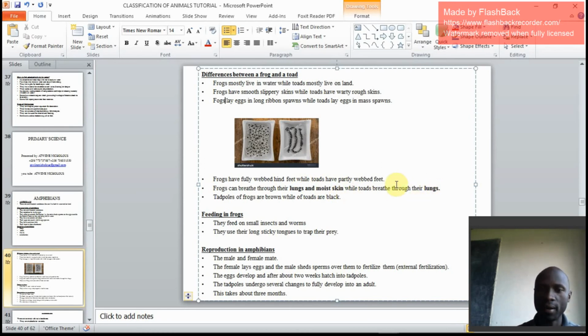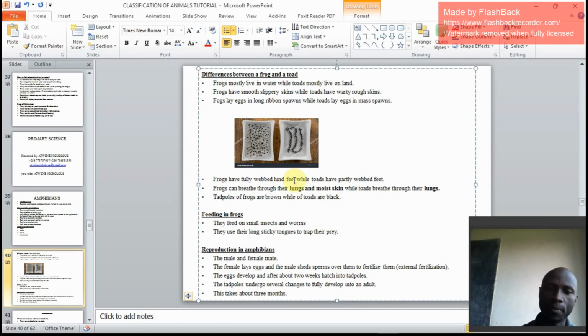So we can answer like 3 questions here. How are frogs different from toads in terms of breathing? You will say frogs breathe through their moist skin, unlike toads. Or they may pose another question. How are toads similar to frogs in terms of breathing? You say they all breathe through lungs. Or they may say, how are frogs similar to man in terms of breathing?